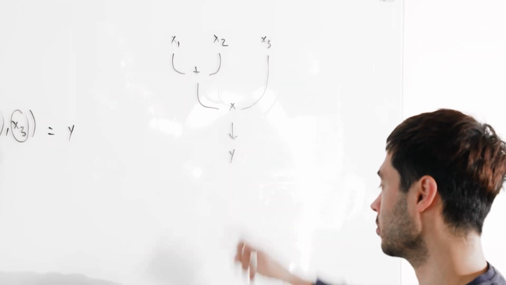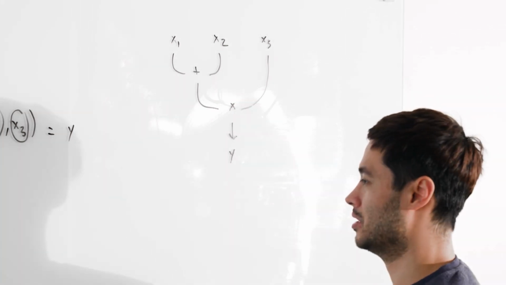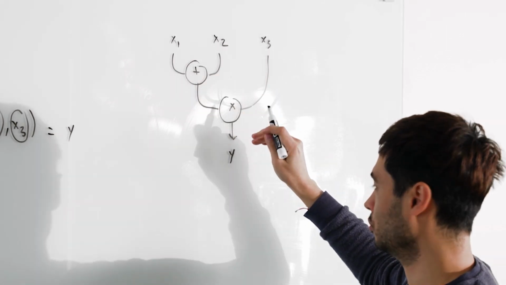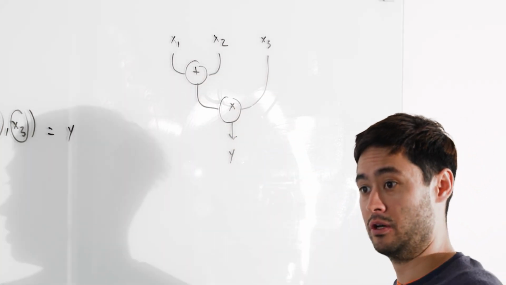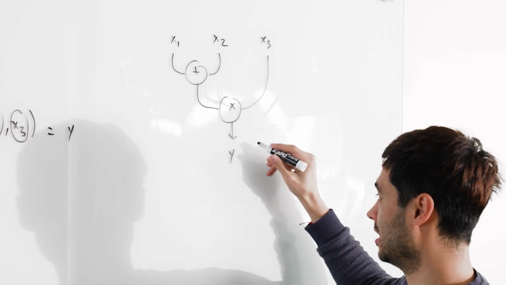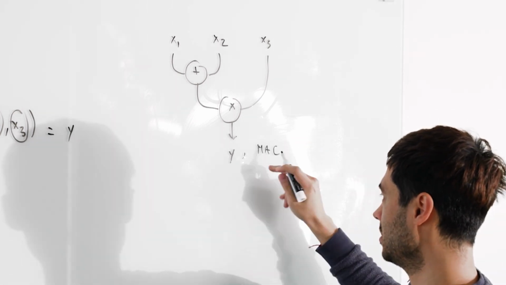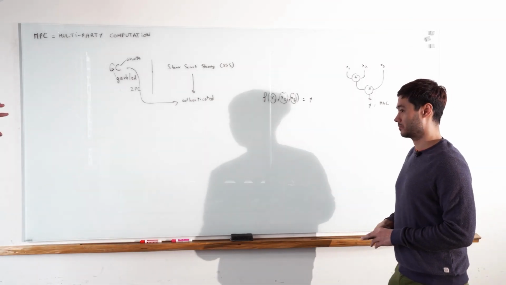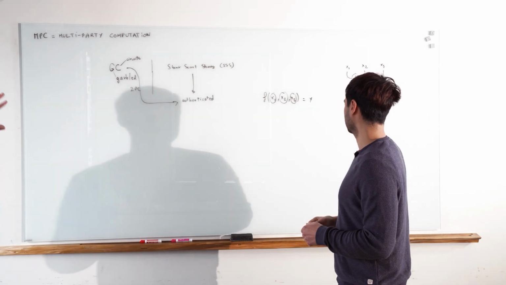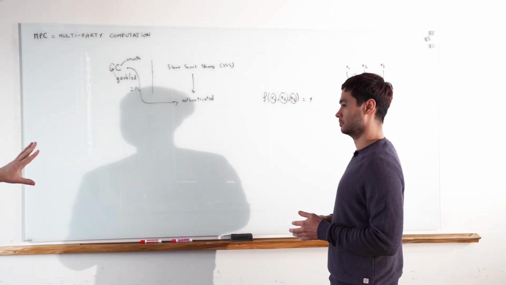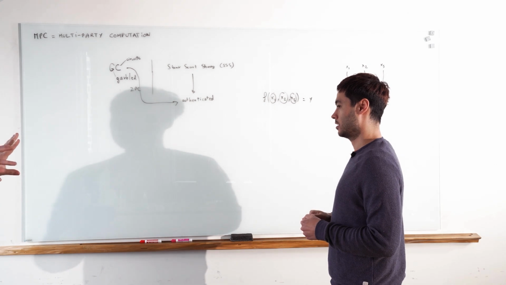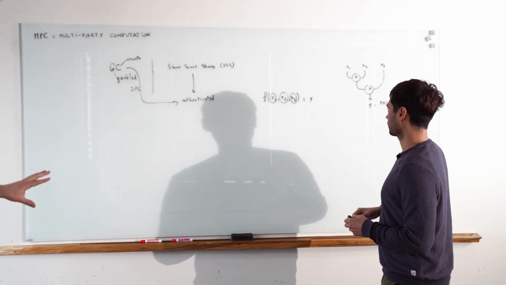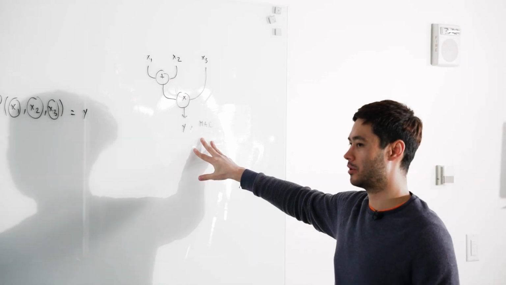And so what we really want to do is, spoiler alert, every gate here will do the operation and also do the authenticate operation. And at the end, you will get these and some sort of message authentication code that things were done correctly. So one way to think about it is, if everyone's truthful, of course it will work. You have no guarantee that everyone's truthful, so we can append this kind of MAC in order to ensure that indeed the computation was done correctly. And this is all I'll say about that for now.